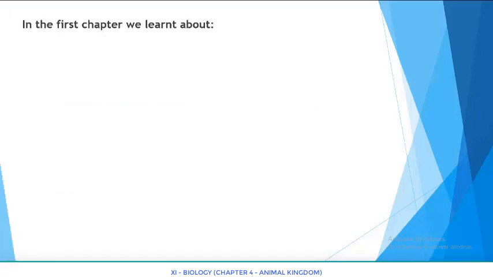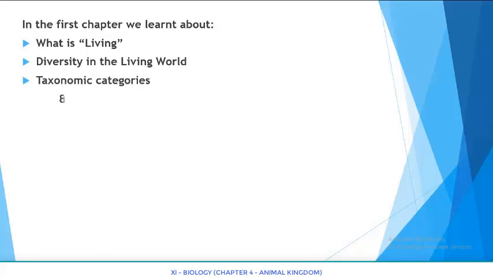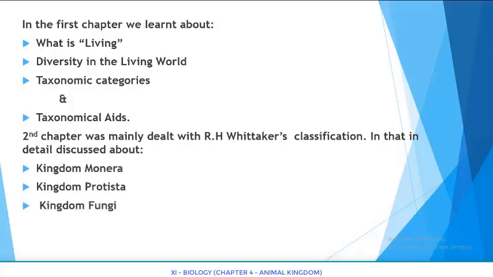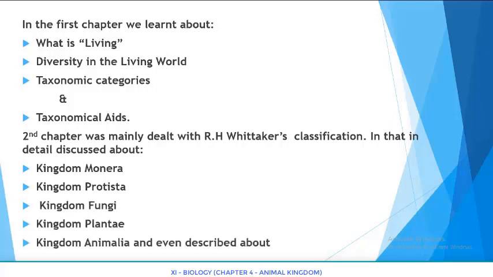In the first chapter, we learned about what is living, diversity in the living world, taxonomic categories, and taxonomical aids. The second chapter mainly dealt with biological classification. In that, in detail, we discussed kingdom Monera, kingdom Protista, kingdom Fungi, kingdom Plantae, kingdom Animalia, and we even described viruses, viroids, and lichens, which are not included in any of the kingdoms.